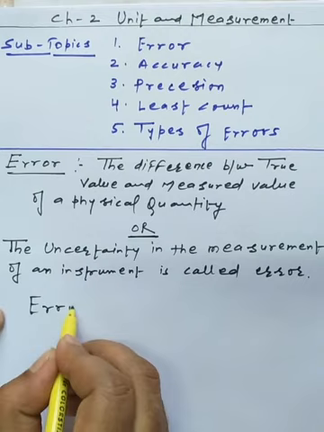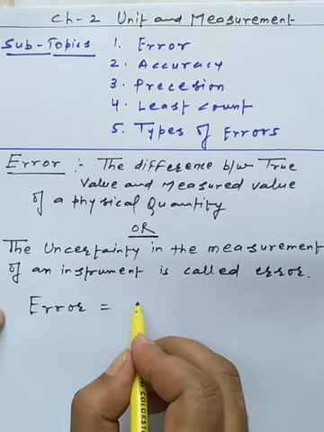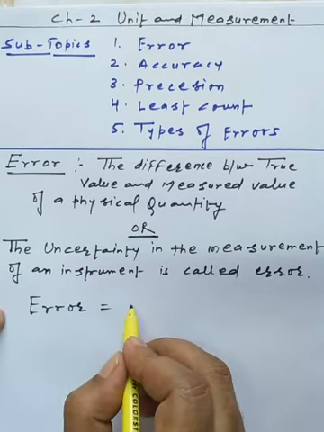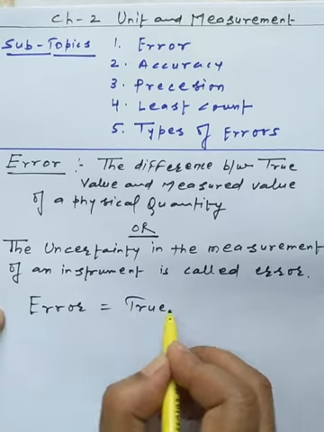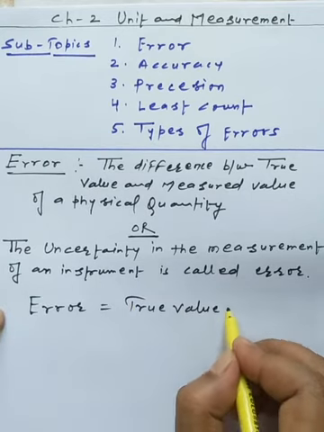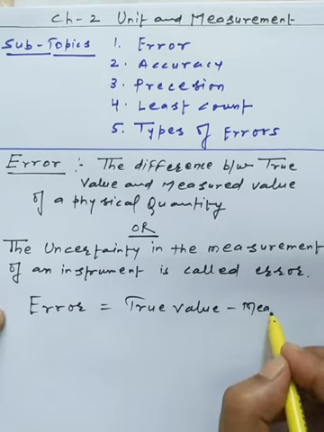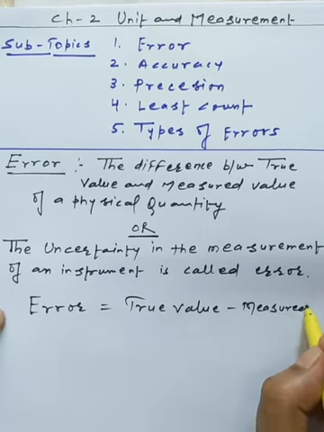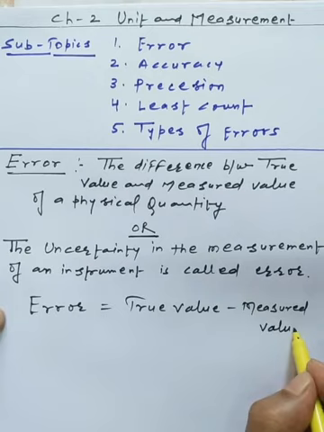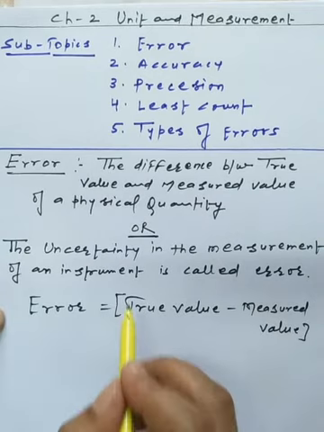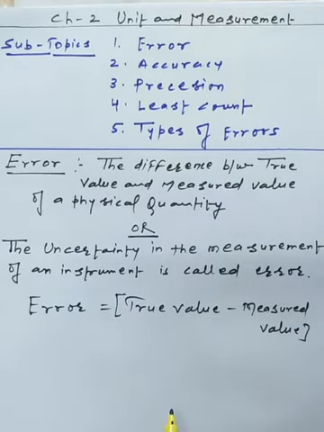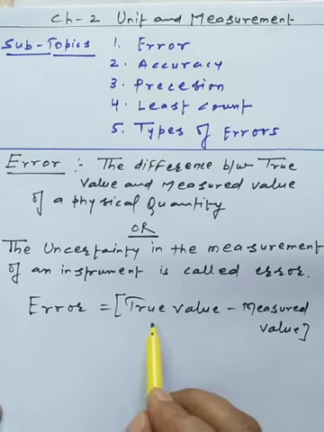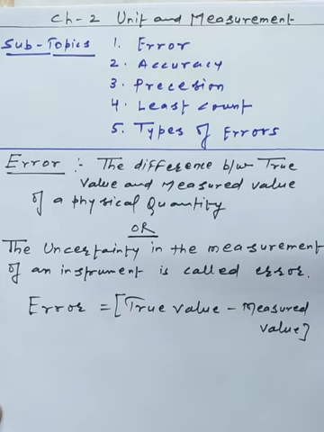So simply we can write the meaning of the error: error is simply the difference between the true value minus the measured value. So error can be positive or error can be negative. It will depend upon whether the measured value is greater or less compared to the true value. So this is the general basic definition of the error we have.